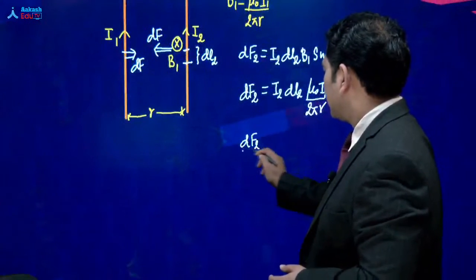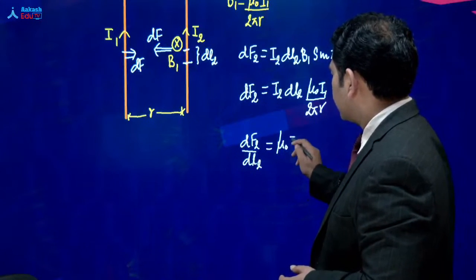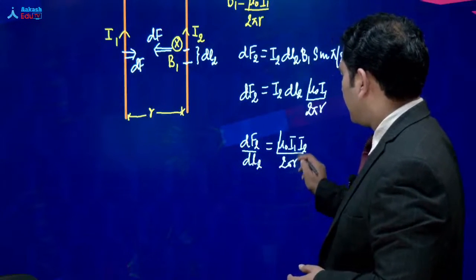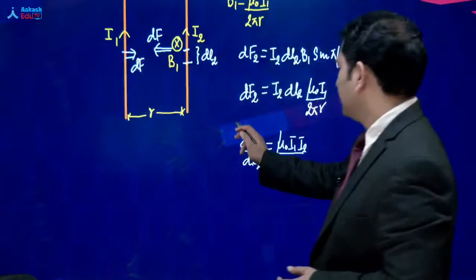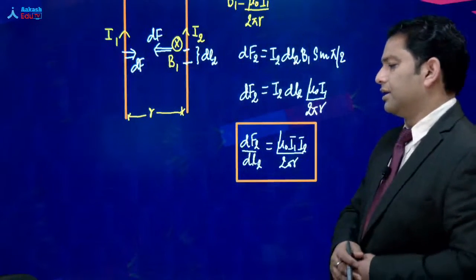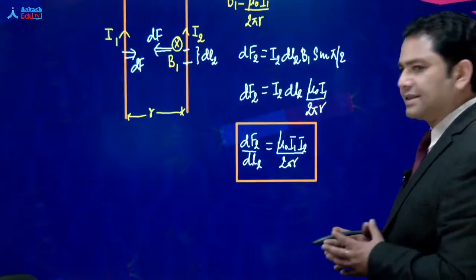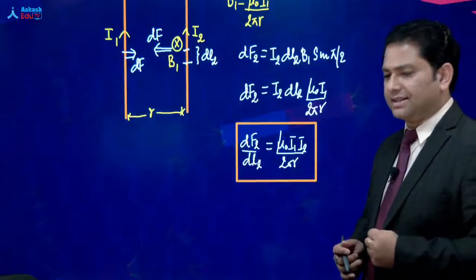So now let's try to see the expression of the force per unit length, and that force per unit length आपको याद रखना होगा, you got to remember this, mu naught I1 I2 by 2 pi r. Now that's not the force, be careful, that's the force per unit length. अब आप देखिए कि इस एग्जाम्पल को अनेक तरीकों से people may utilize it.